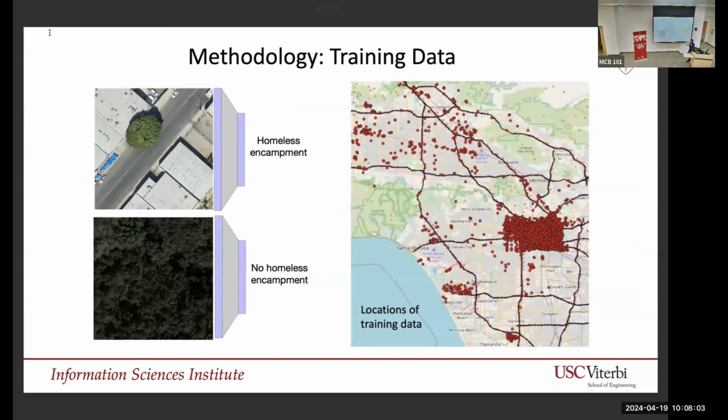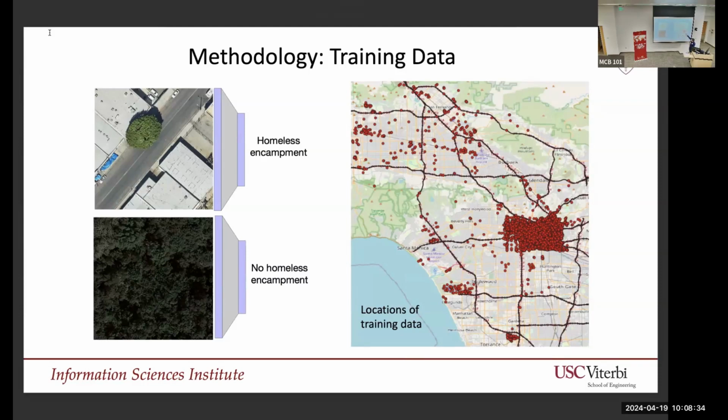So our methodology was where we annotated several places in LA that had homeless encampments, and we specifically looked at homeless encampments because they're the hardest to track. People in homeless shelters one can actually get a count for. And so the first thing we did was we said, okay, we have these annotated tents, and we have random images in the LA city. We train a model to figure out where the encampments are.